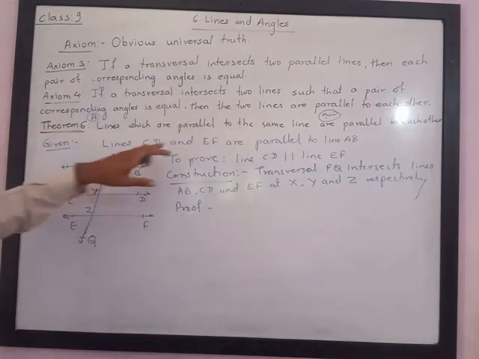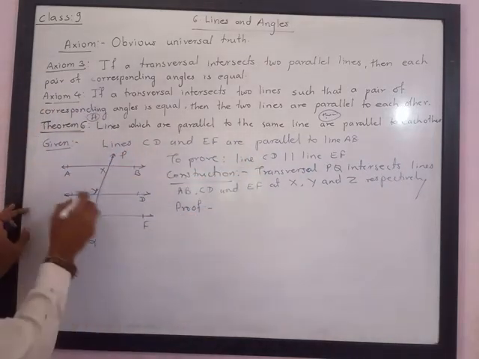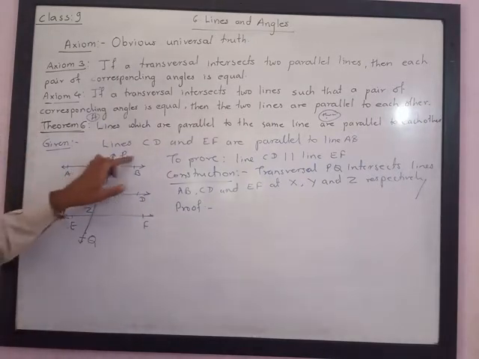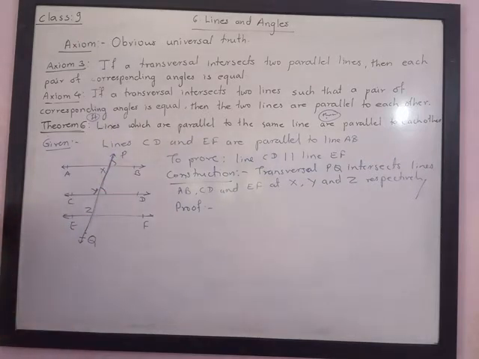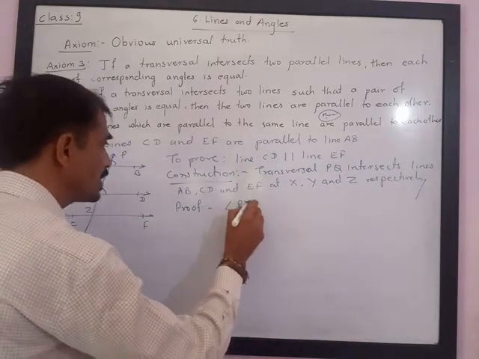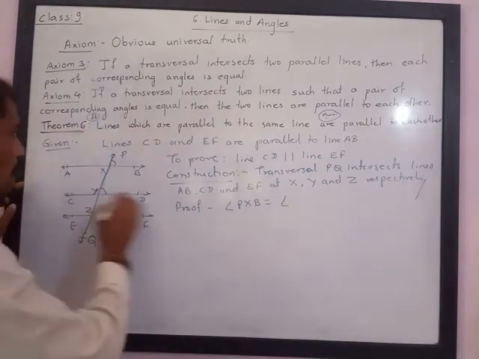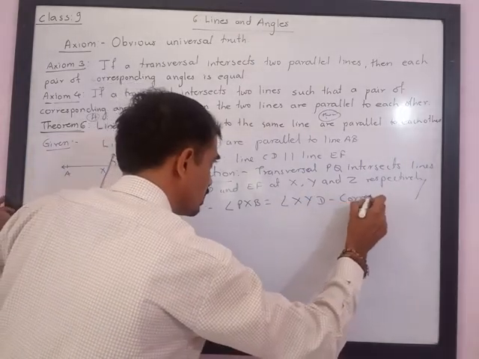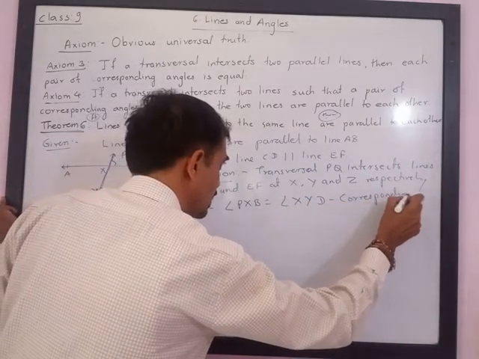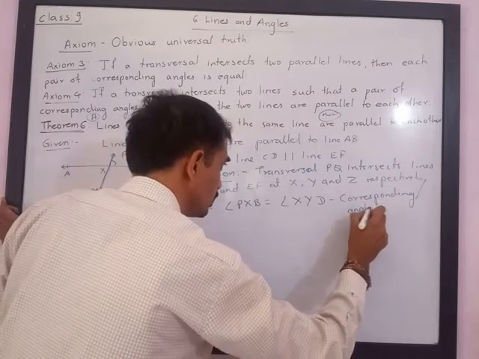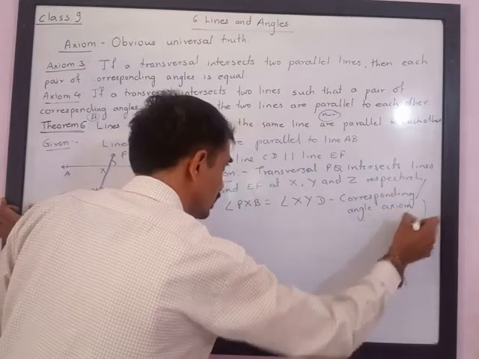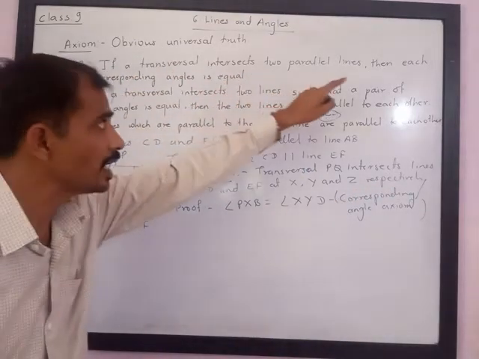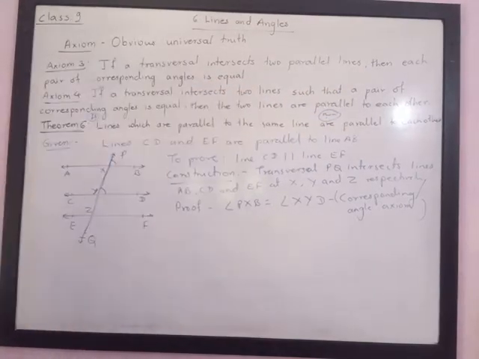See, we are given CD is parallel to AB. So I can say that these angles are equal. We know that corresponding angles formed by a transversal and parallel lines are equal. So I can say that angle PXD is equal to angle XYD. The reason is they are corresponding angles, by the corresponding angle axiom. I have used the property corresponding angle axiom. It means if a transversal intersects two parallel lines, then each pair of corresponding angles is equal.